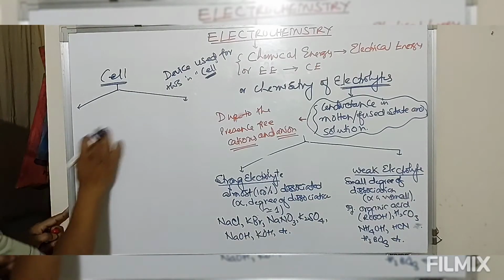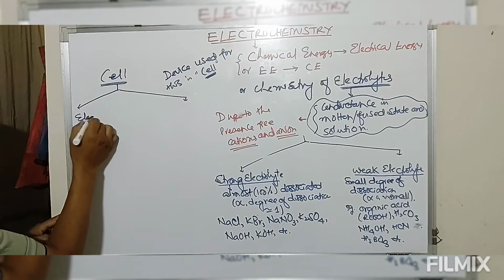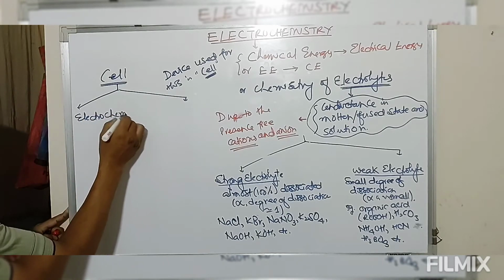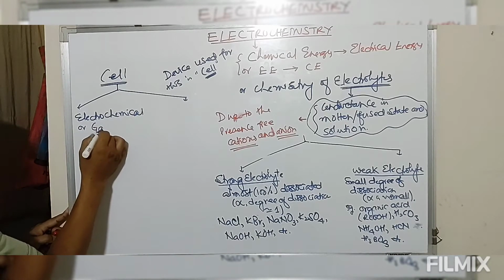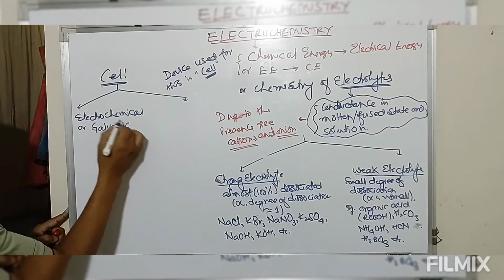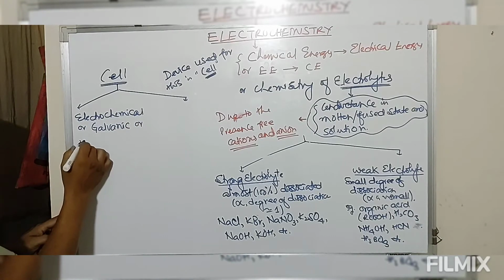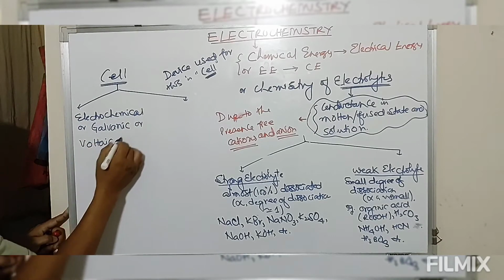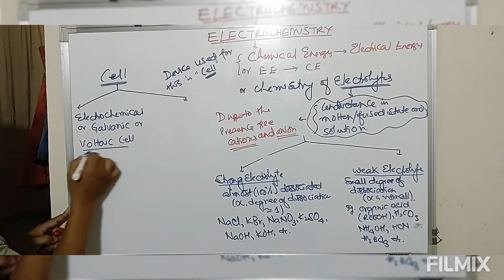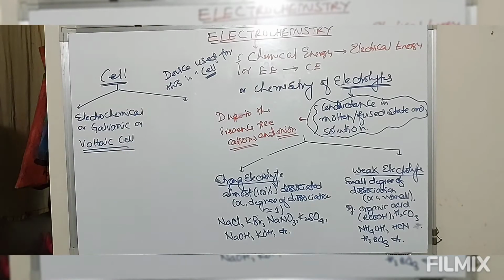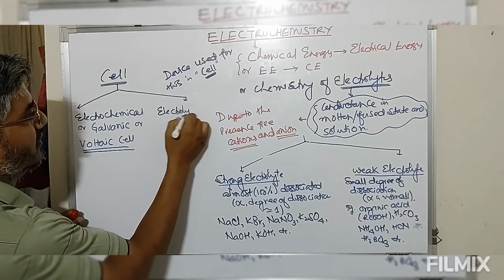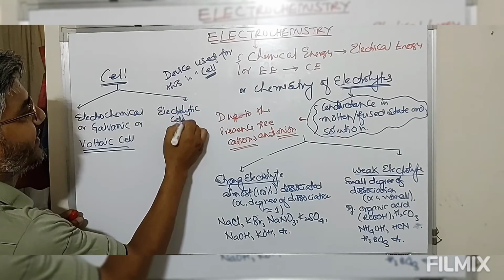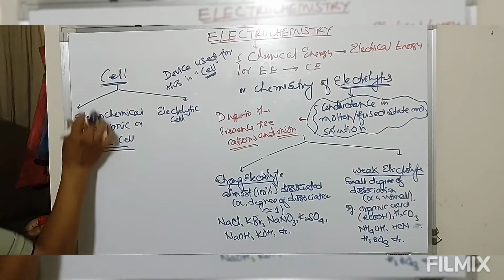The first one is known as the electrochemical cell, also known as the galvanic cell, also known as the voltaic cell. The second one is known as the electrolytic cell.